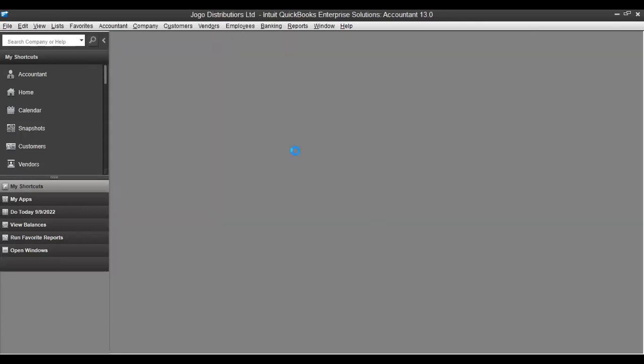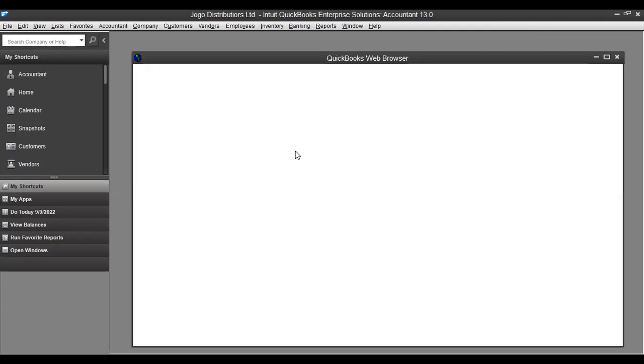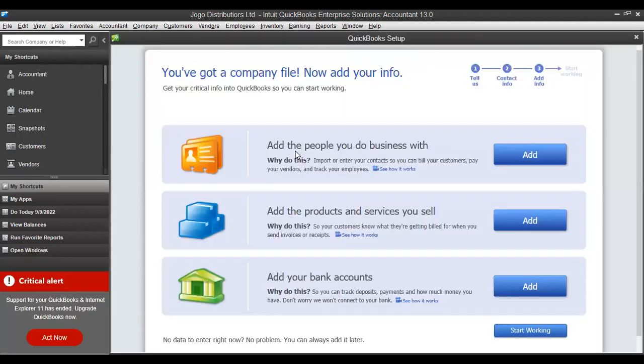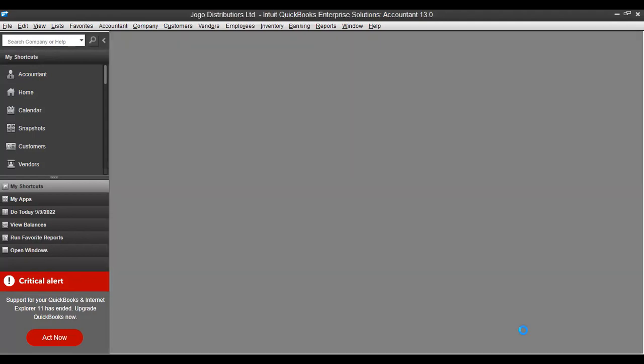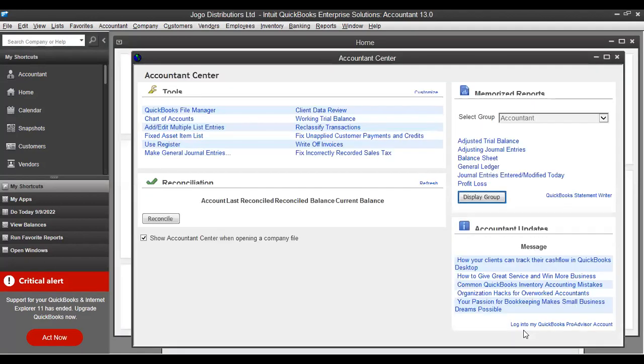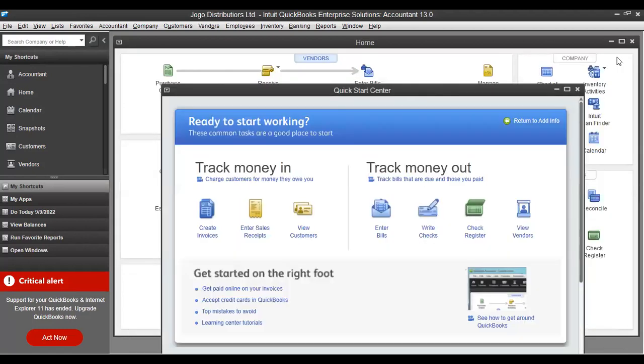As you see it's loading, don't left click, just wait for it to finish loading. Otherwise, when you keep pressing it, it freezes. So this will come. Once this one comes, always just say start working. When you click on start working, some pages will come up, but just try to close them. Close them off.